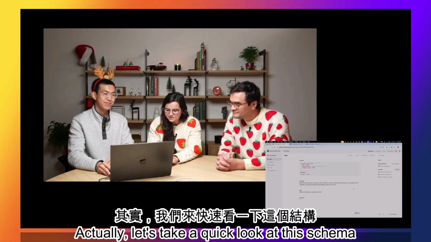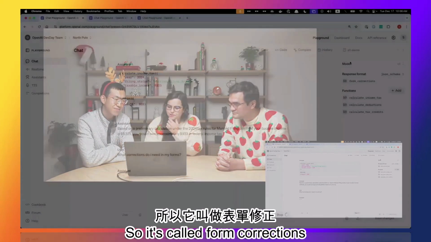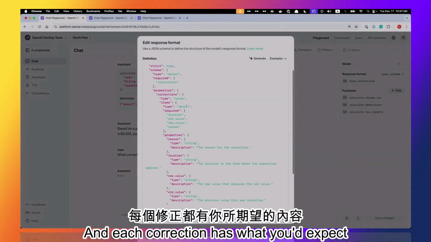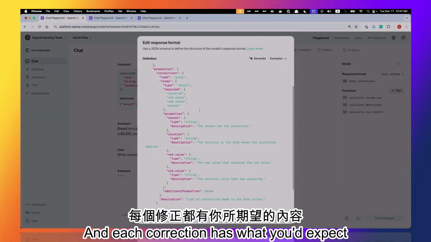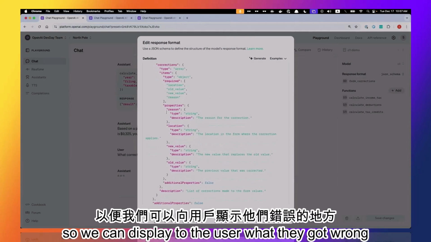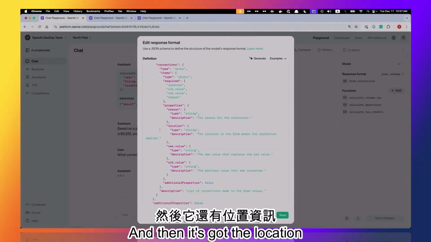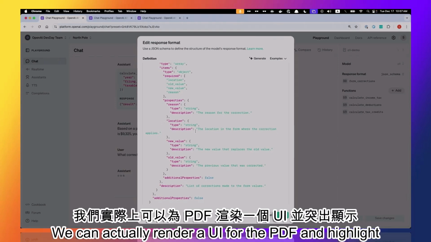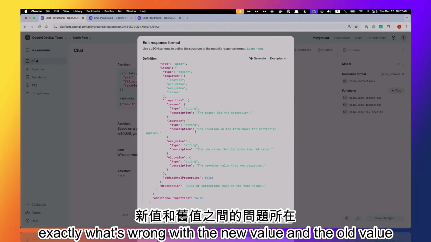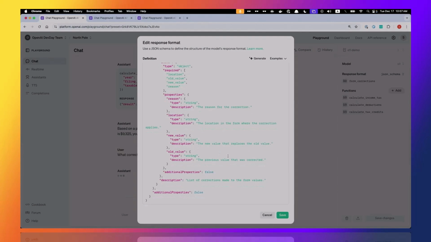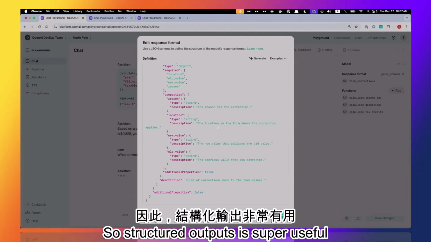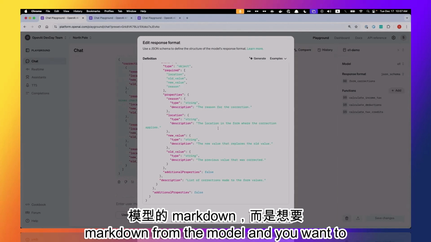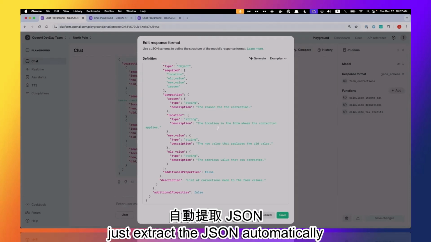Makes sense. Actually, let's take a quick look at this schema. So it's called form corrections, and it's got a list of corrections. And each correction has what you'd expect. So there's the reason, so we can display to the user what they got wrong. And then it's got the location. So this is super cool. We can actually render a UI for the PDF and highlight exactly what's wrong with the new value and the old value. So structured outputs is super useful when you don't want to render markdown from the model and you want to just extract the JSON automatically.